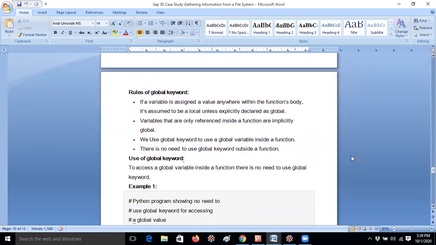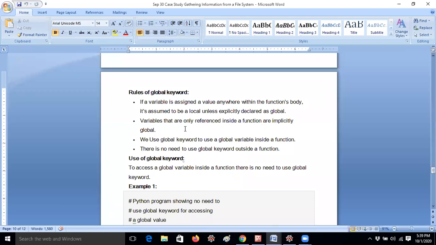Global means it can be accessible anywhere in the program. First of all, if a variable is assigned a value anywhere within the body, it is assumed to be local unless explicitly declared as global. That means if you are not declaring a variable as global, by default it is a local variable only. Variables that are only referenced inside a function are implicitly global.